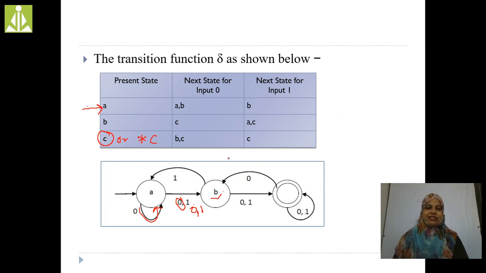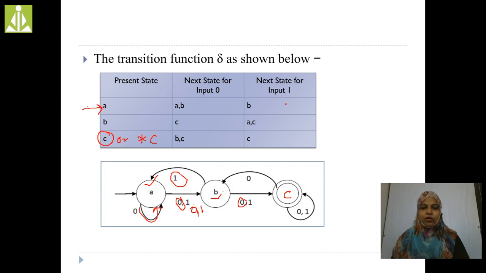Up to here clear? Next, go for the second state, B state. B on 0 is C. B on 1 is A, C. B on 1, we are reaching this A state, so one transition is completed.